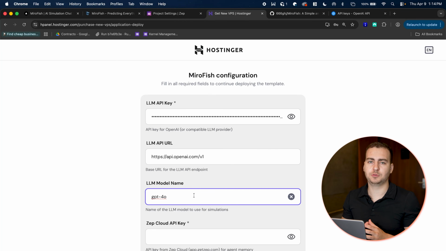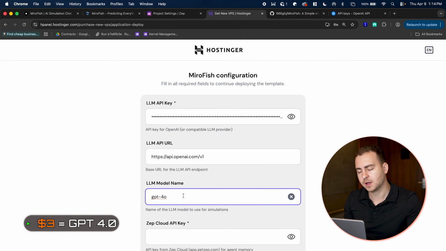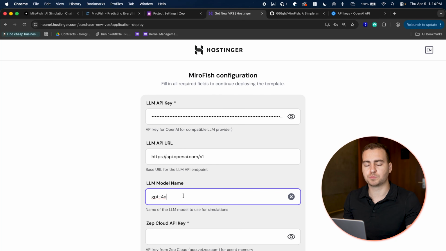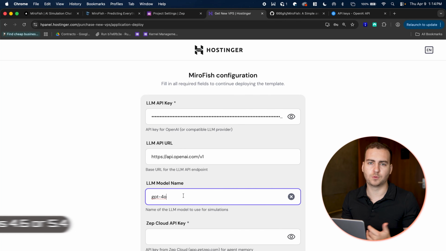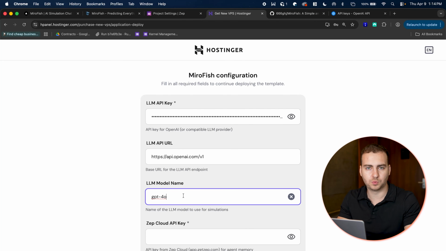Now, this can be a little bit expensive because it is running a ton of different models. In my case, the simulation I showed you before cost me $3 running with GPT-4o. So I would suggest that you don't use a super high-end model like Opus 4.6 or 5.4, because that probably is going to cost you like 20, 30, 40, 50 bucks depending on the number of models that you have. GPT-4o works completely fine. It's obviously not the best model. It has some biases, but if you just want to play around with it, that's probably a good one to stick with.